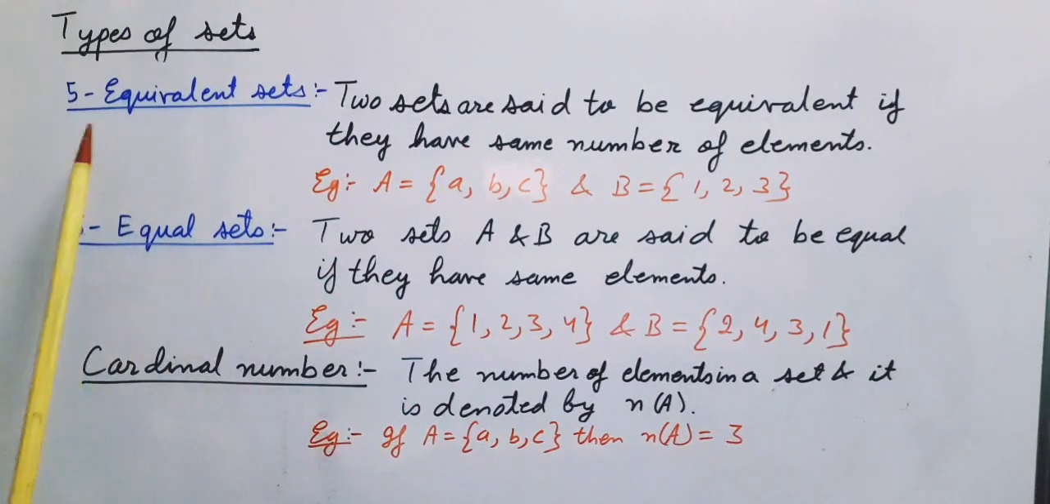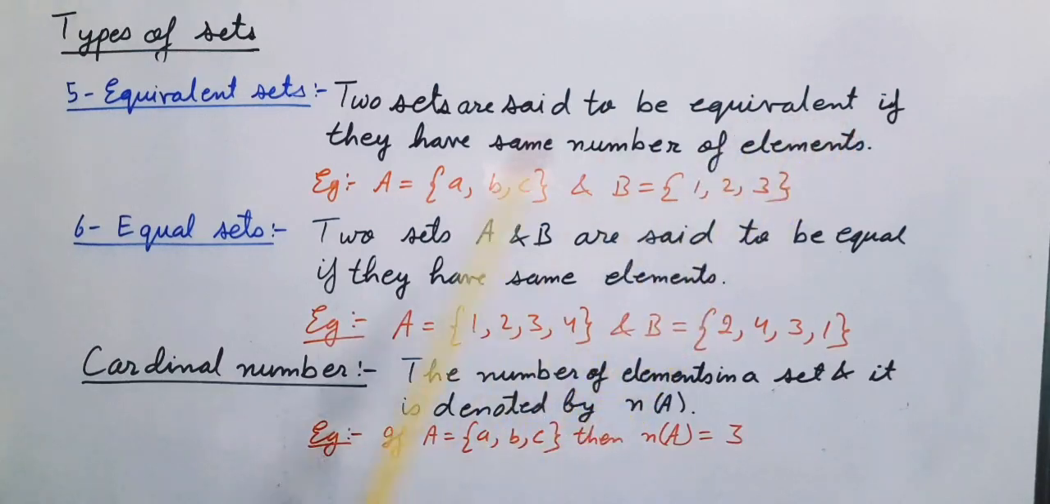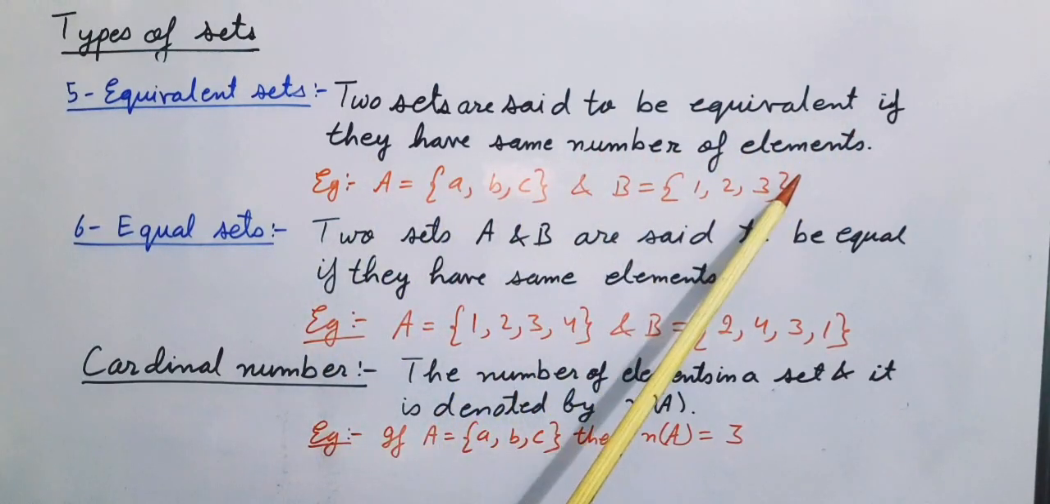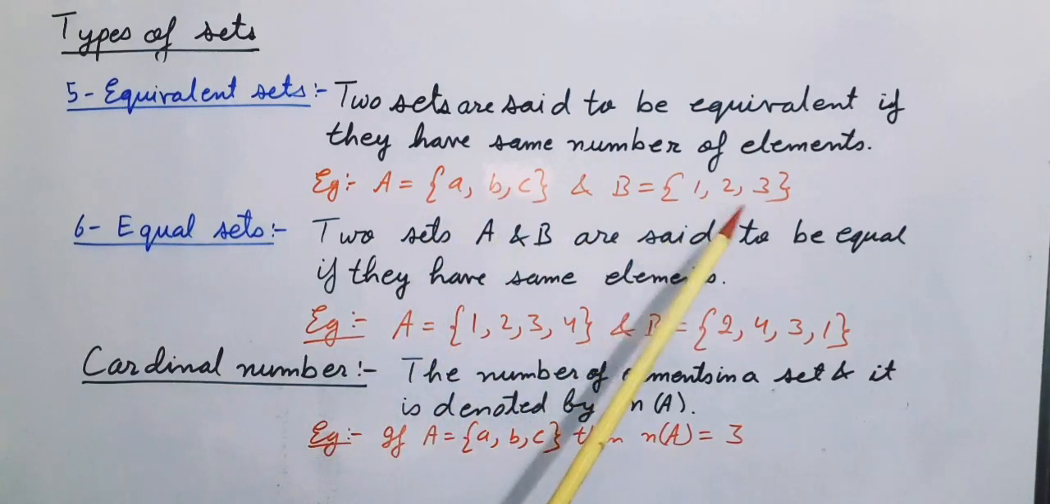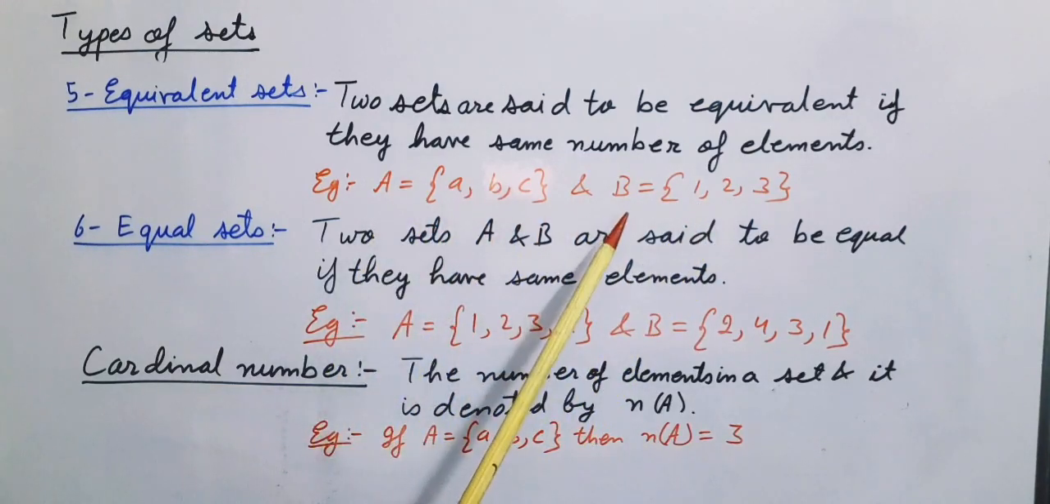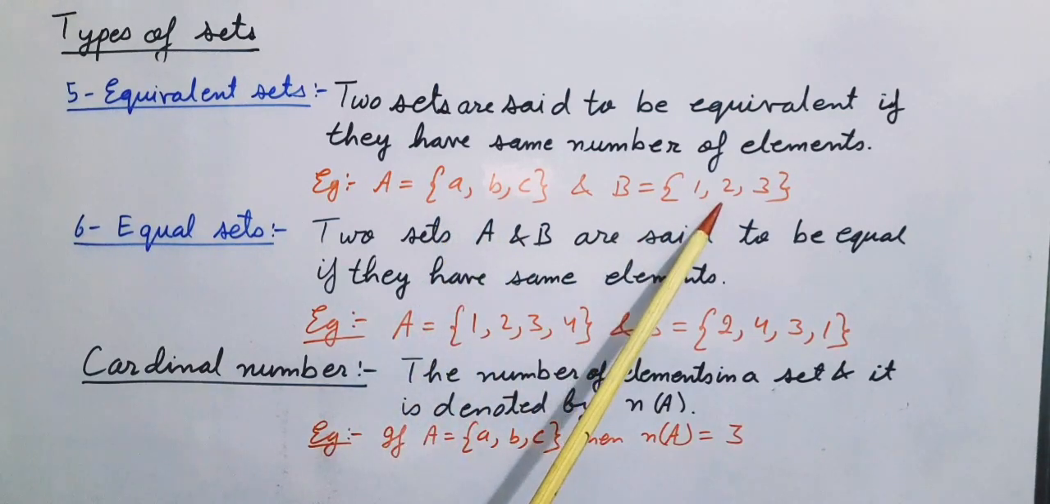So next type is equivalent sets. Two sets are said to be equivalent if they have same number of elements. For example, A is equal to {a, b, c} and B is equal to {1, 2, 3}. So both A and B are having same number of elements, that is 3 and 3.